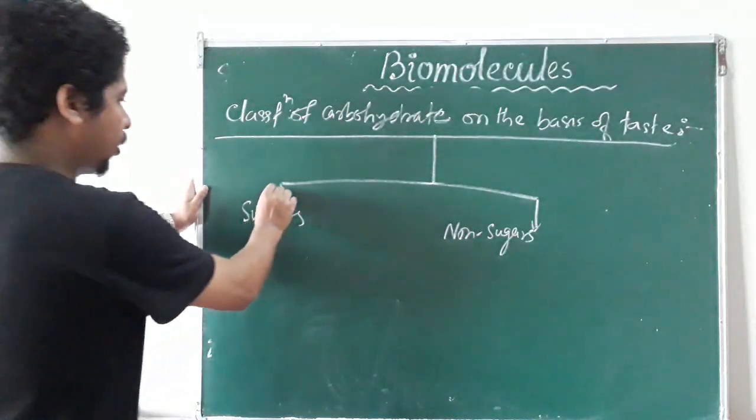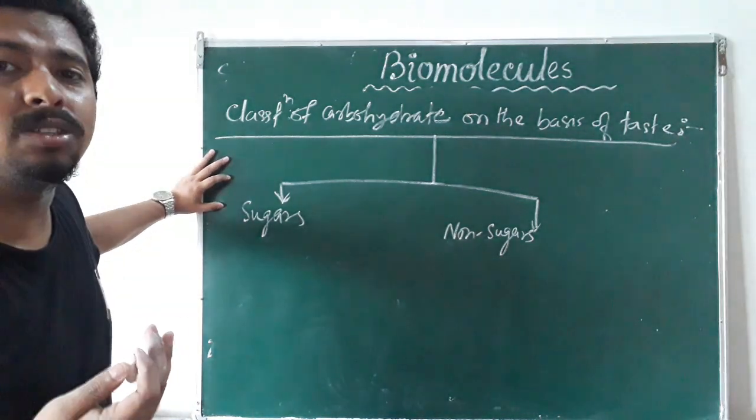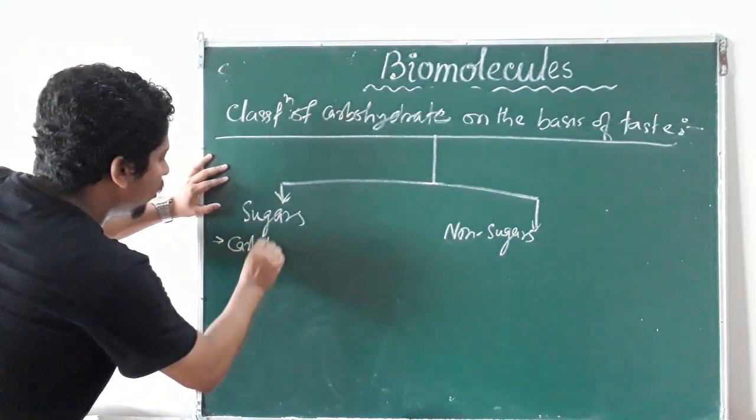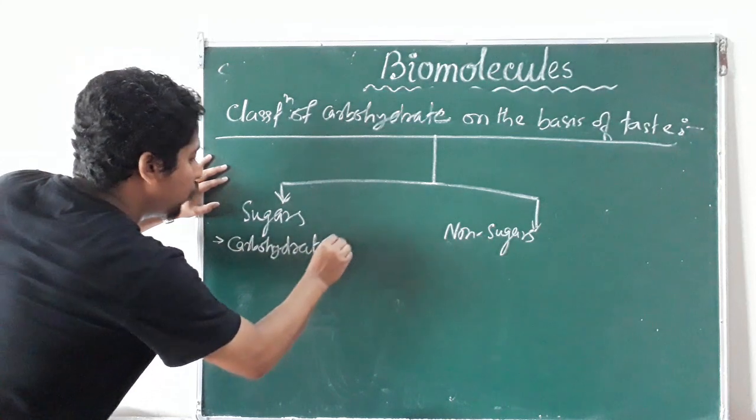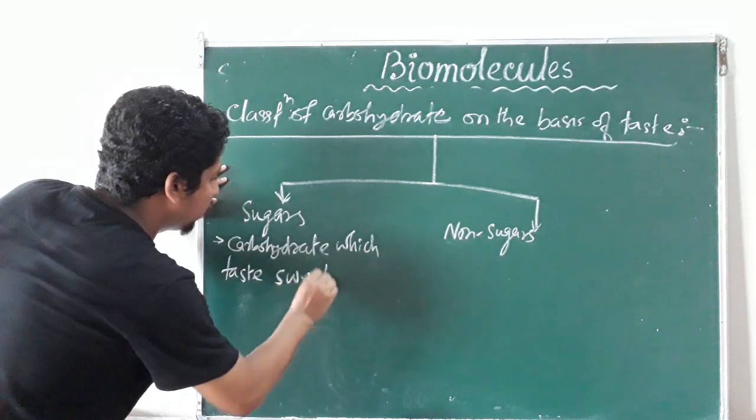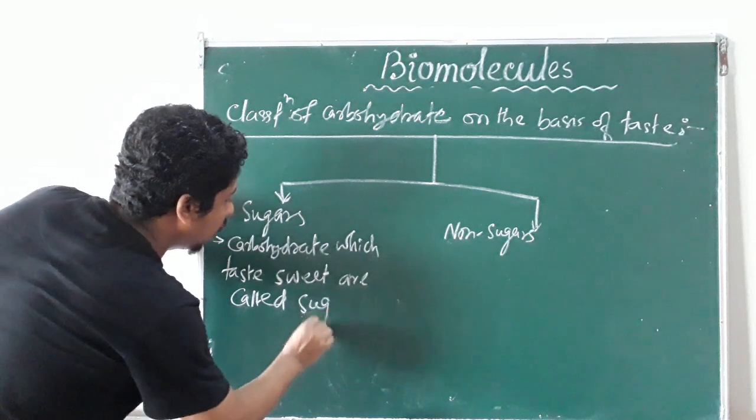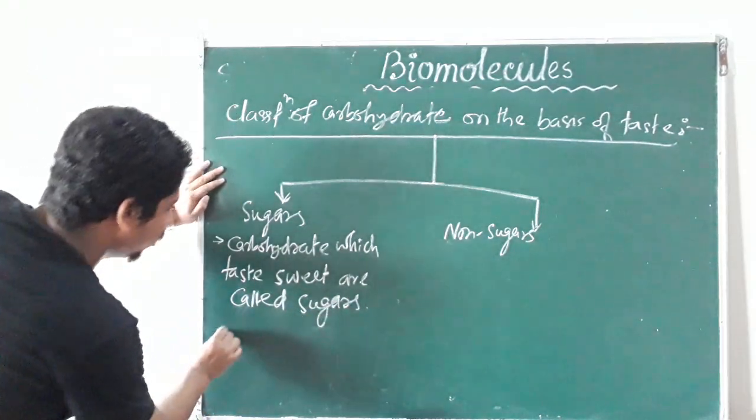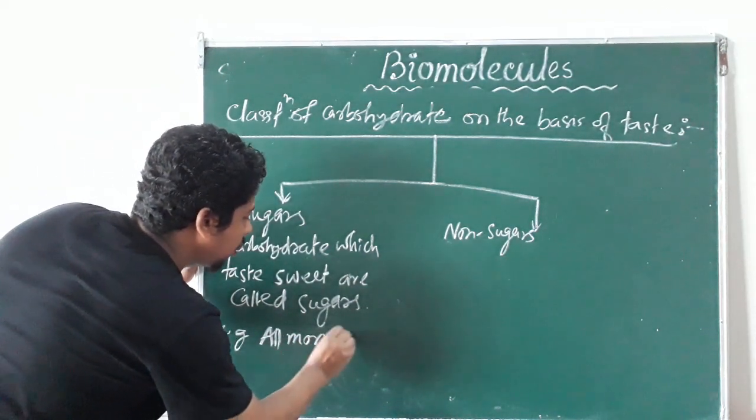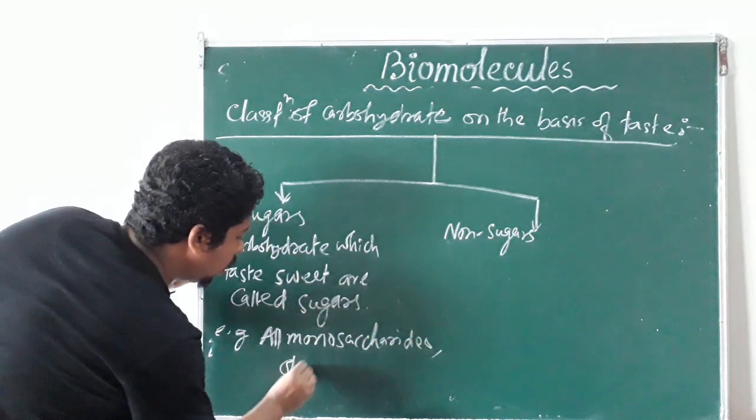Sugars and non-sugars. What are the sugars? The carbohydrates which taste sweet are called sugars. So here you can write: carbohydrates which taste sweet are called sugars. For example, all monosaccharides and oligosaccharides.